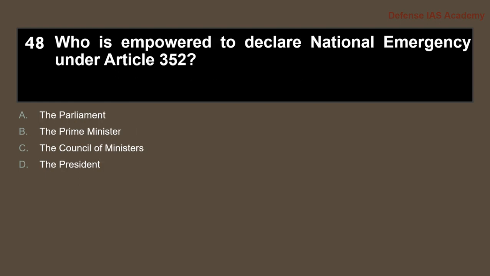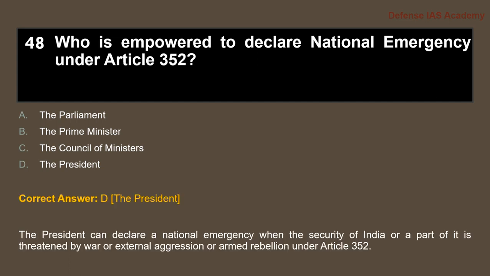Question 48. Who is empowered to declare national emergency under Article 352? So, who has the power to declare the national emergency? The answer is option D, the President. The President can declare a national emergency when the security of India or a part of India is threatened by war or external aggression or armed rebellion under Article 352.